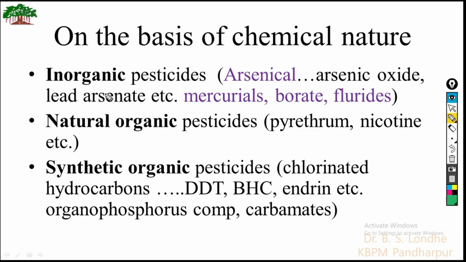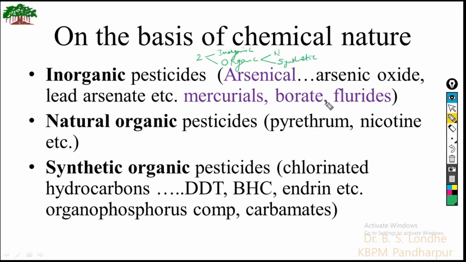On the basis of chemical nature, the pesticides are mainly classified into two categories. The first one is inorganic, and the second one is organic. Further, in organic, there are two types, natural organic and synthetic organic.